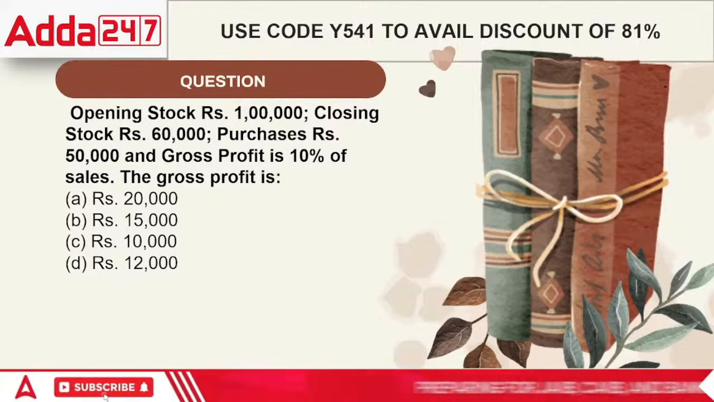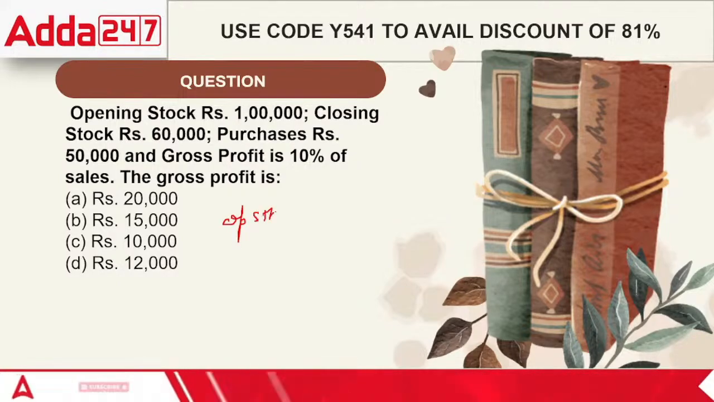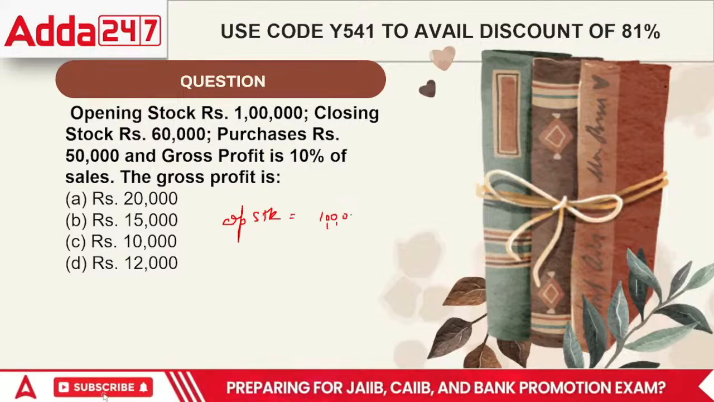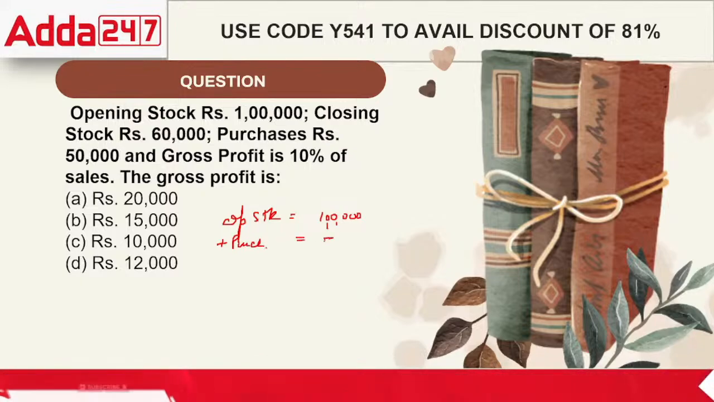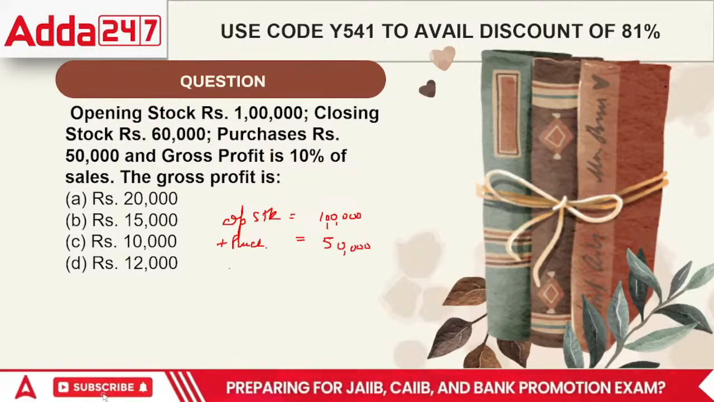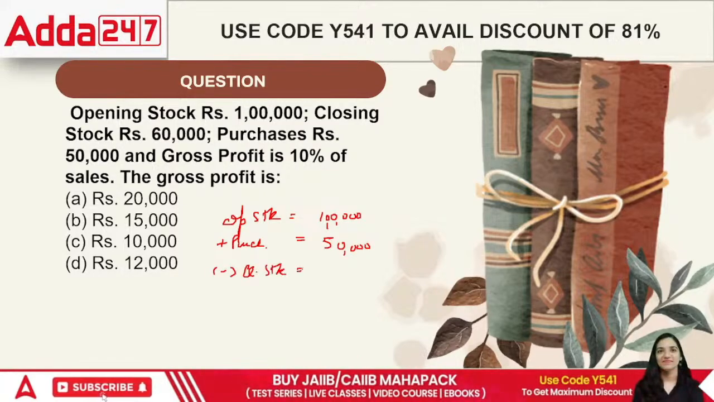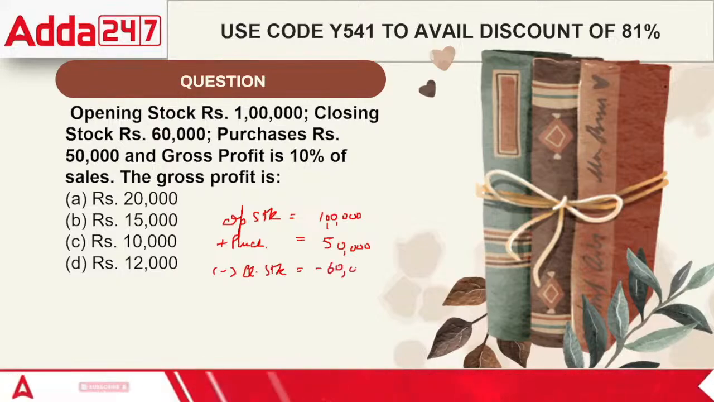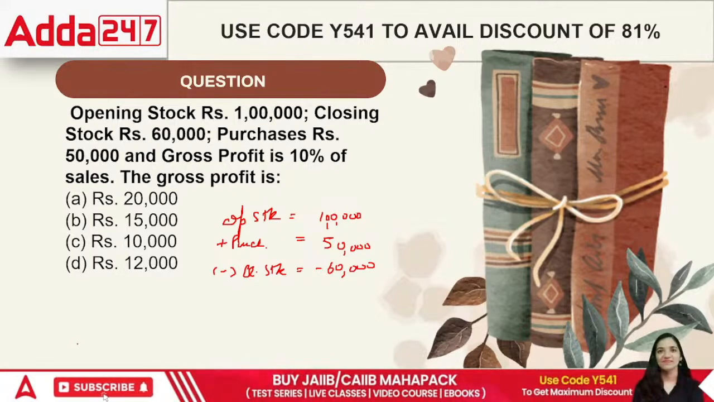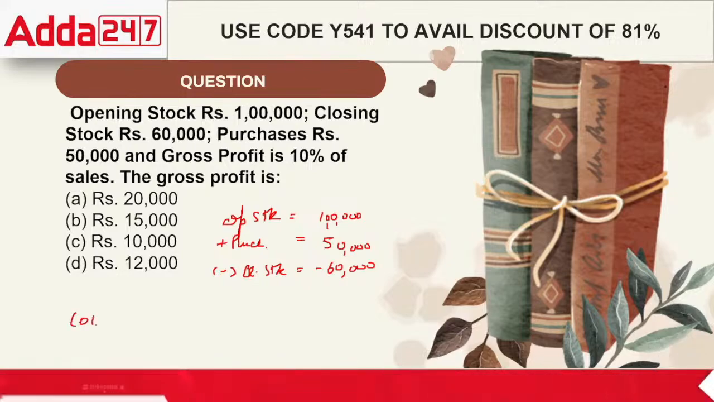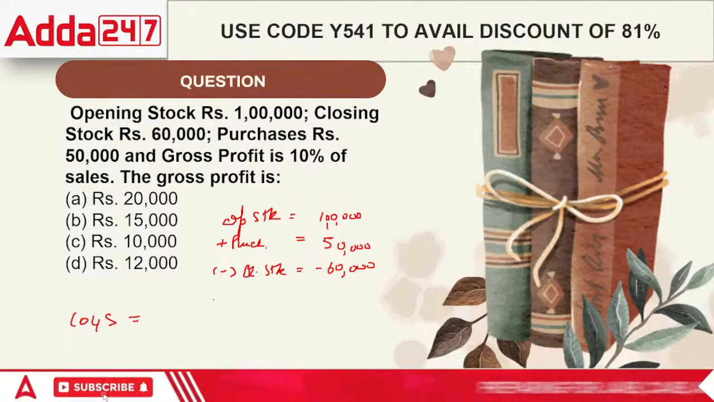If I have to specify the concept, it is based on this: first, opening stock is given. Opening stock is worth rupees 1 lakh, right? The purchases that we are making are worth rupees 50,000. Then the closing stock is worth rupees 60,000, right? So you can use the formula for cost of goods sold. In terms of the total cost, it would be 1 lakh 50 minus 60.